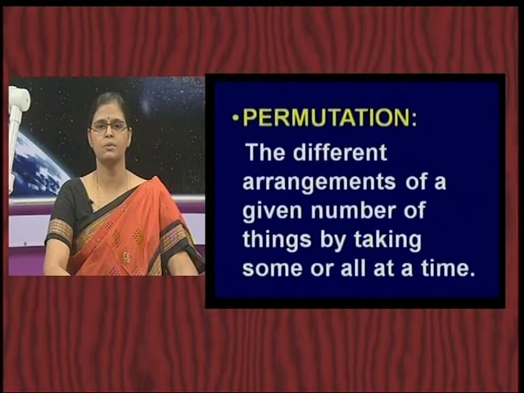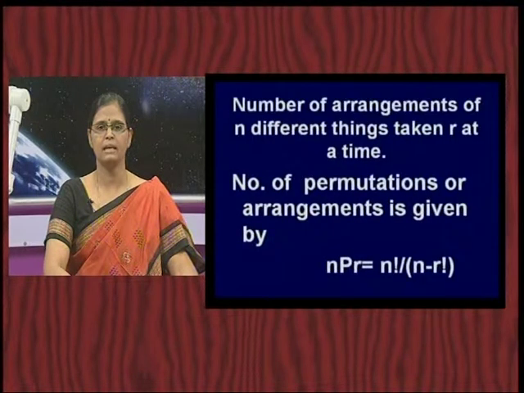We are going to broadly look into the case of selecting a number of things by taking some things at a time. So, again in a permutation, how do you write this? The number of arrangements of n different things taken r at a time, that is what we precisely call a permutation, or what we mean by it is the number of permutations or arrangements that are possible.